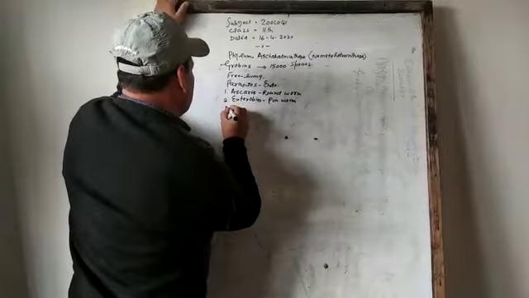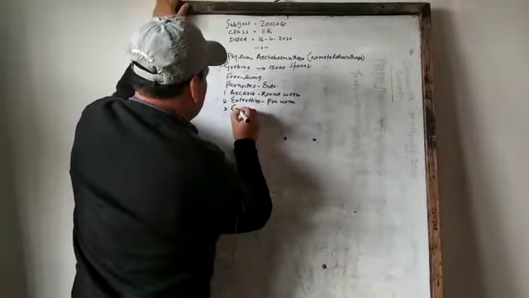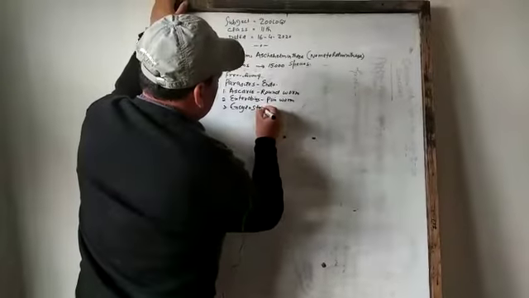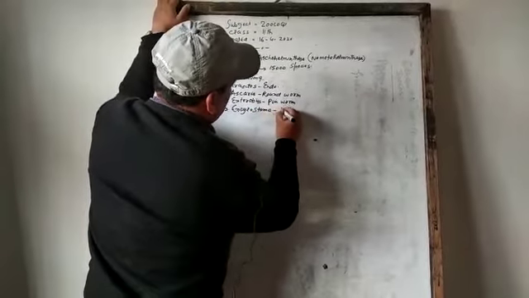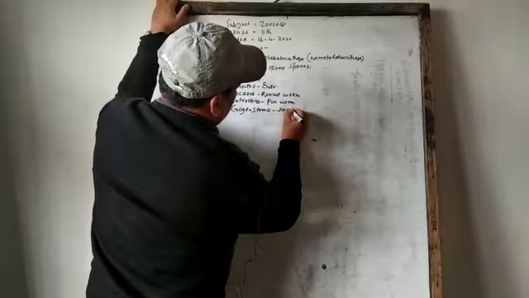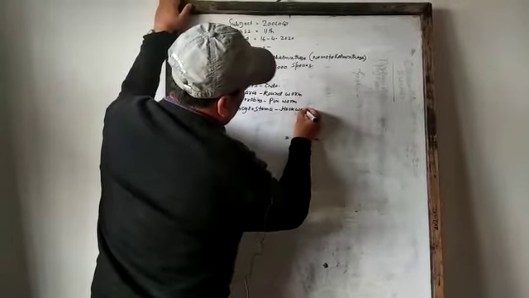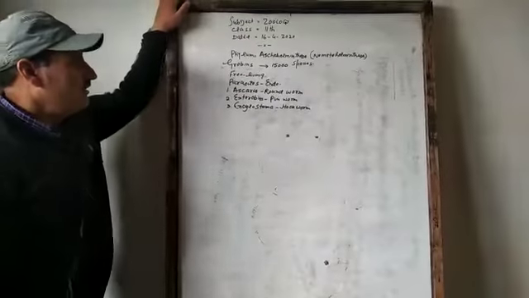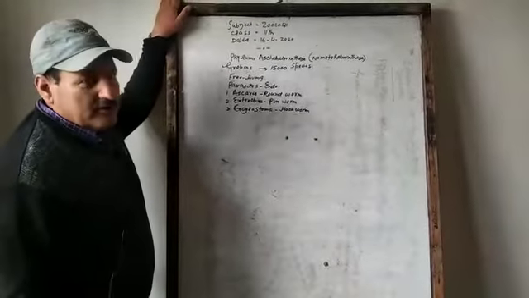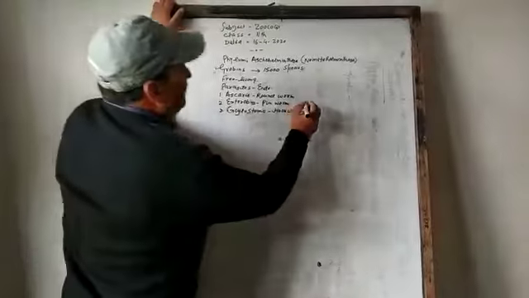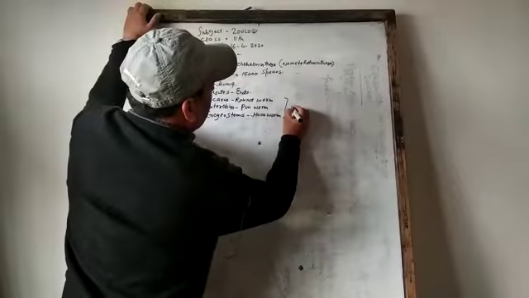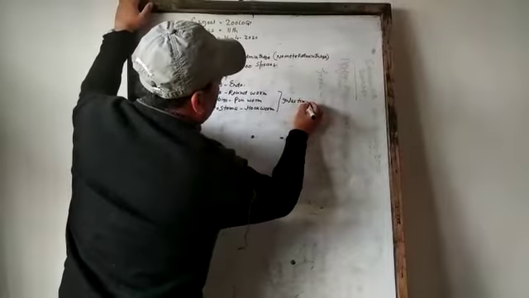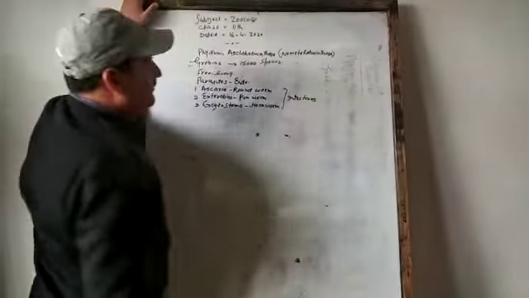One more is Ancylostoma, which is commonly called hookworm. These three are endoparasites, and these reside in the intestines of human beings.